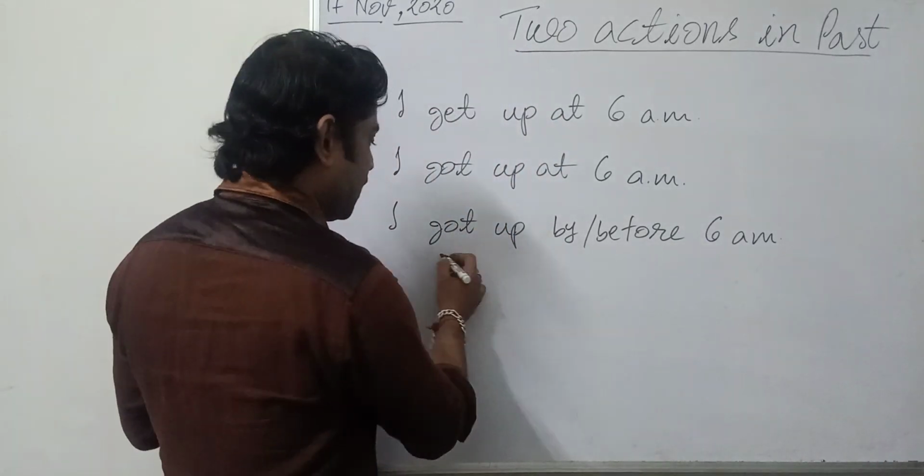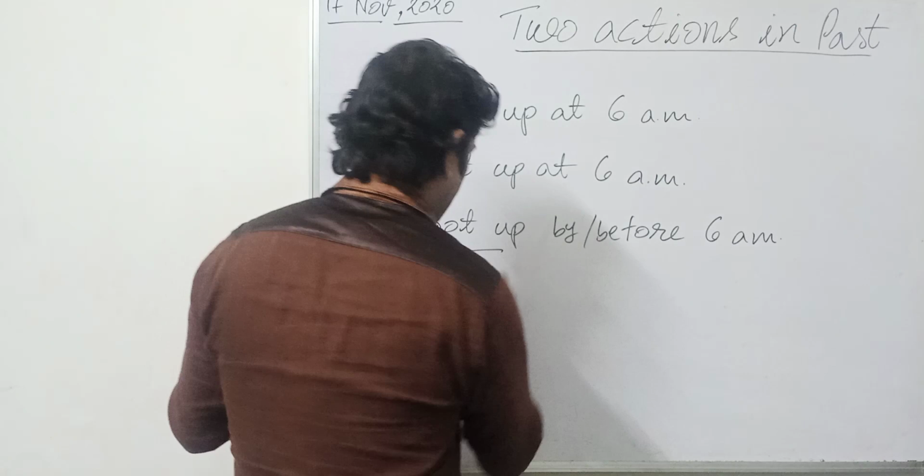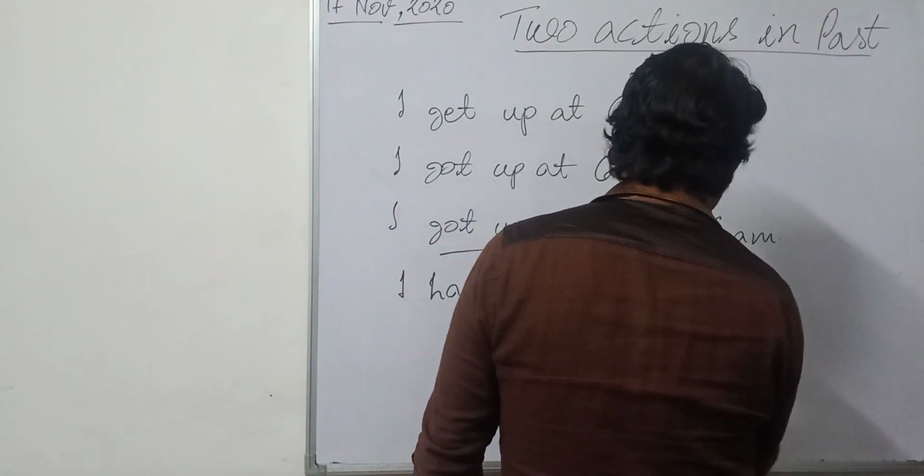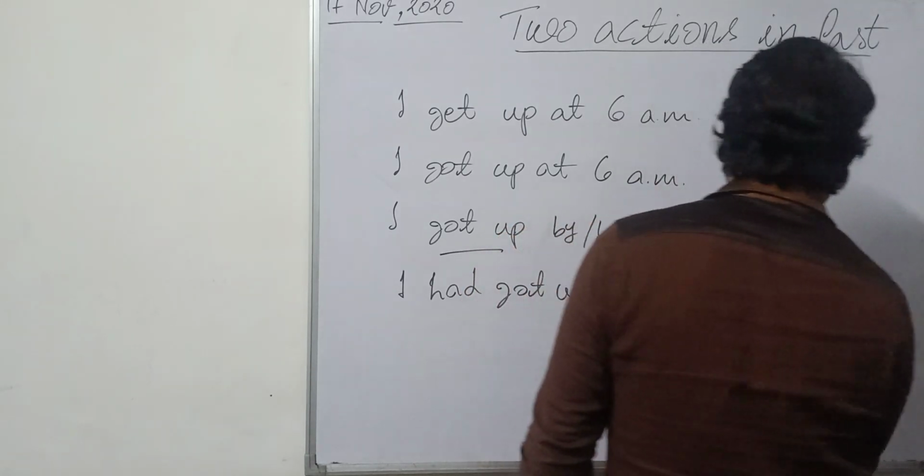So it should be written in past perfect: I had got up by or before 6 a.m.